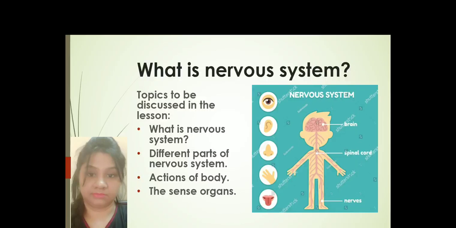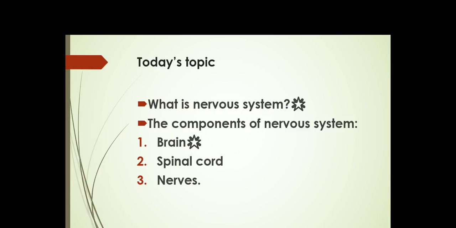So in this chapter we will learn what the nervous system is, meaning the definition of the nervous system, how it works, and the different parts of the nervous system, the actions of the body and sense organs, and how they work. So let's start today's topic. The topic that we will learn today is what the nervous system is.